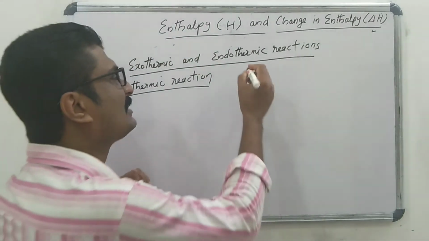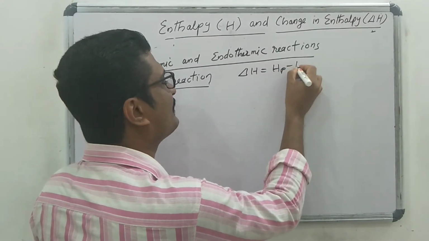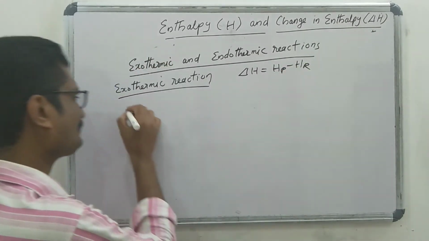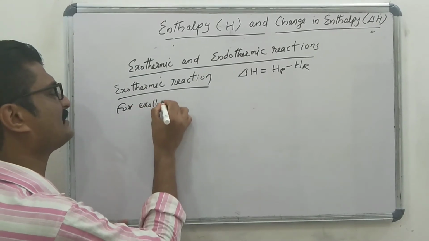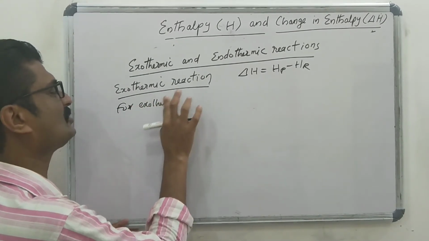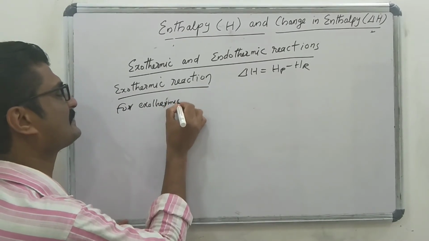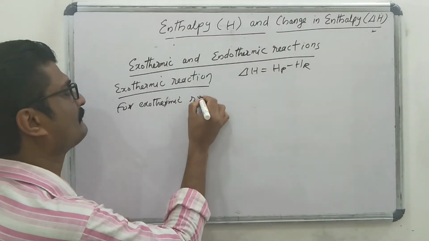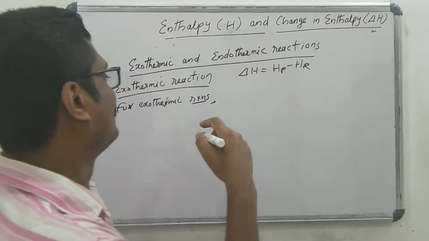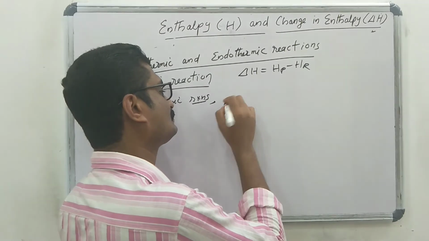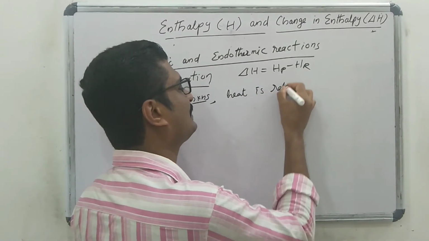Then we know the enthalpy change delta H is equal to Hp minus Hr. Yes. Then in the case of exothermic reactions, we know heat is released.